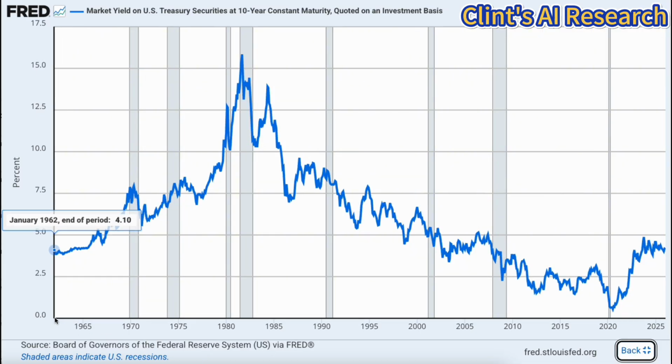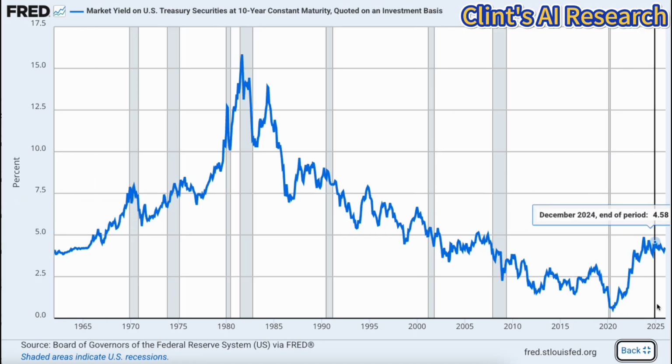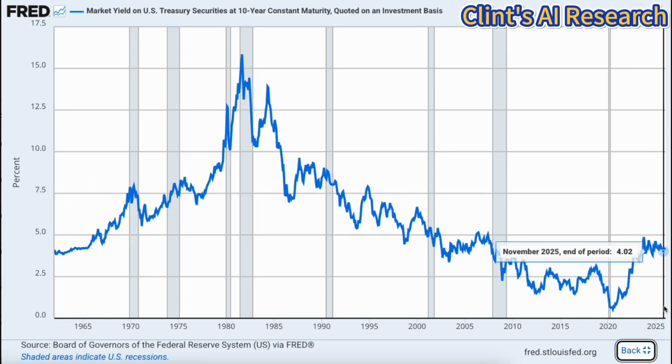The big picture: 60 years of yields. The 10-year yield is a critical economic benchmark. It sets the baseline for mortgages, corporate loans, and serves as a primary indicator of investor confidence. Looking at the chart, we can identify three distinct eras.